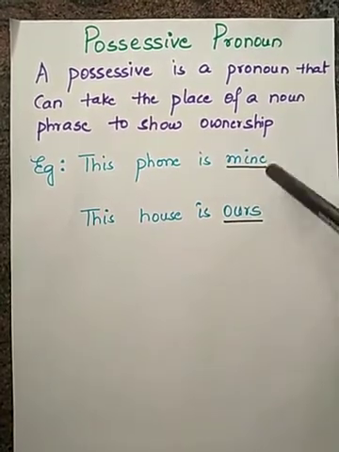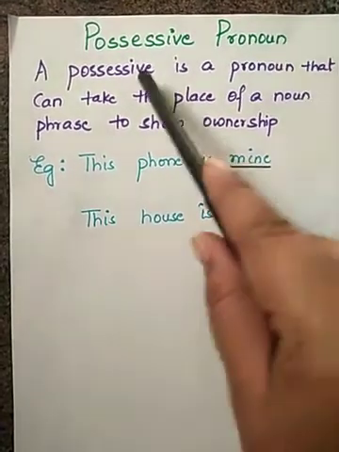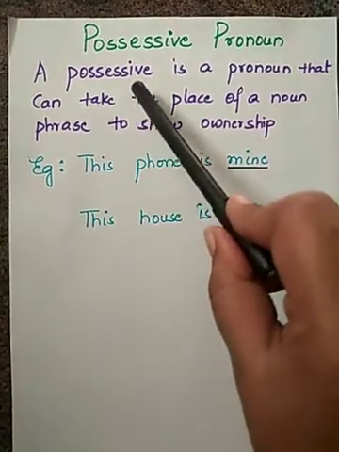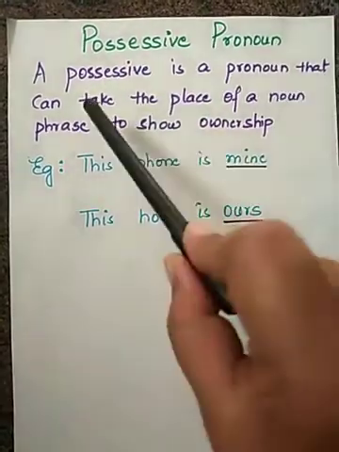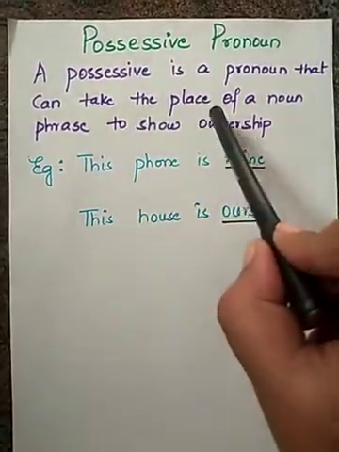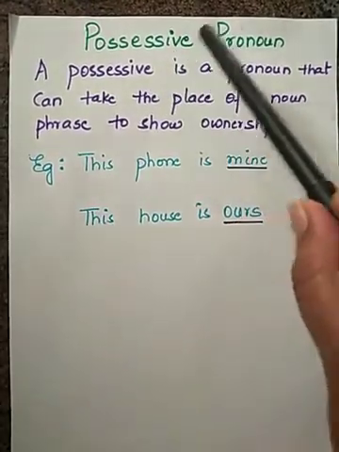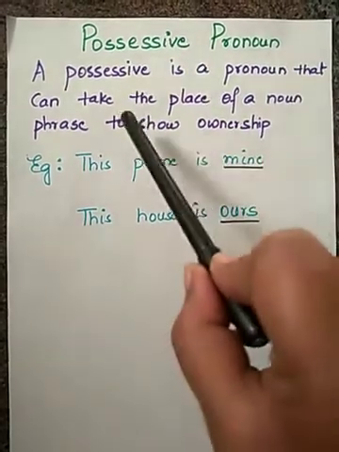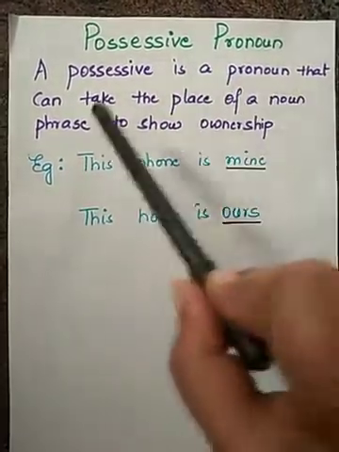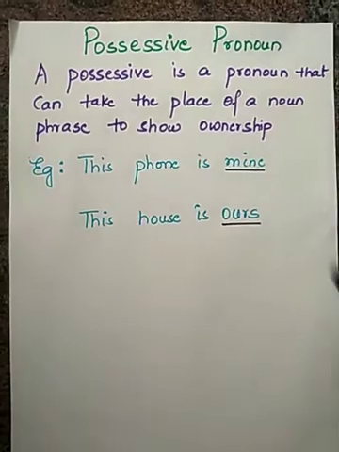So these are the two examples of possessive pronoun. I'll repeat the meaning once again: a possessive pronoun is a pronoun that can take the place of a noun phrase to show ownership.